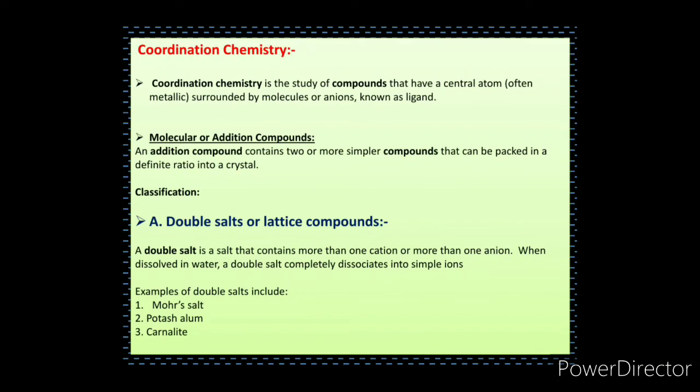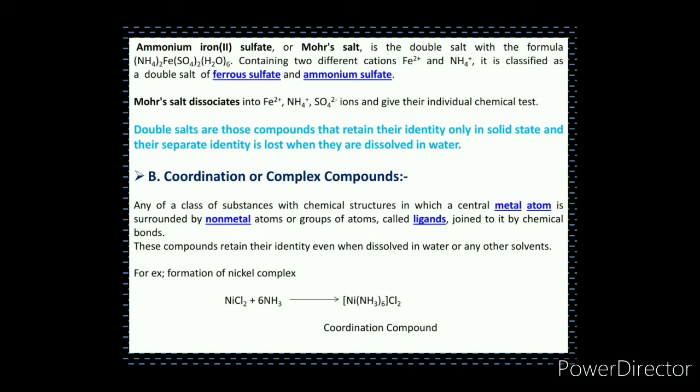In the case of Mohr salt, it contains ferrous ammonium sulfate. Now, this ferrous ammonium sulfate is a double salt, consisting of two compounds. One is ferrous sulfate and another one is ammonium sulfate.